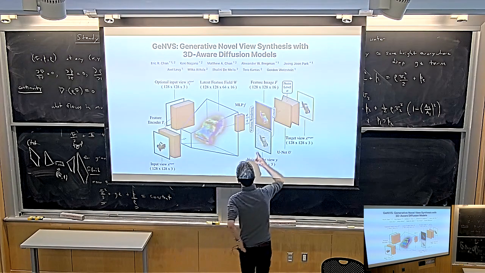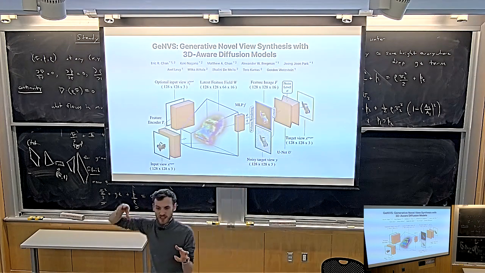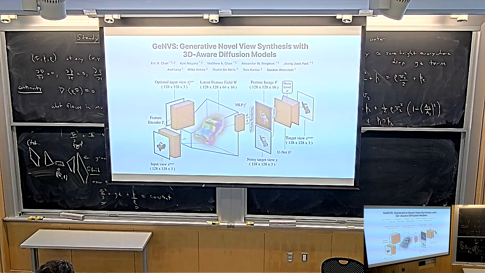And then what you can do is you can render any target view from that PixelNeRF in this deterministic way. So if you just trained the PixelNeRF like that, it would give you this blurry reconstruction, right? You could render any target view. And now all they do is they say, okay, let's render out the target view and then use a 2D diffusion model to clean up the blur. The target view is going to be blurry because the model can only generate a deterministic reconstruction. And now we use a 2D diffusion model that we give this blurry image and we give it the noisy target view, and then we denoise it, and that allows us to get a clean target view.